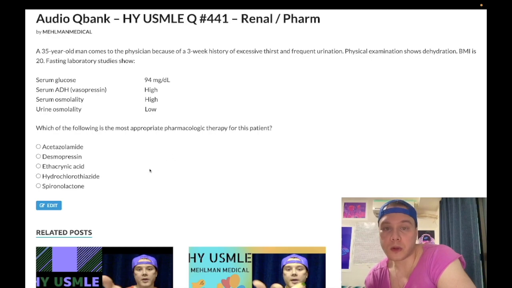So let's just walk through our answer choices here. Choice A, acetazolamide, wrong answer. This drug classically used for altitude sickness. This will inhibit carbonic anhydrase in the proximal convoluted tubule. This will prevent bicarbonate reabsorption, which will increase pH of the urine and increase volume of the urine. Those arrows are on one of the questions, I believe, online right now for step 1 NBME. And likewise, you would decrease volume of the serum and decrease pH of the serum.